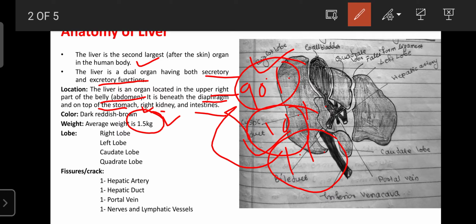If any of your neighbors or your patients are suffering from liver cirrhosis or liver failure, there is still a chance of recovery. If it is not possible, then the doctors can go for a liver transplant. They can take a small piece of liver from a healthy volunteer. Not the complete liver, only a small piece from the donor, and that piece is placed in the damaged liver.